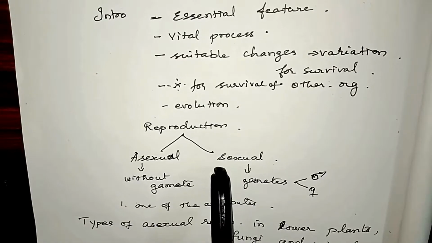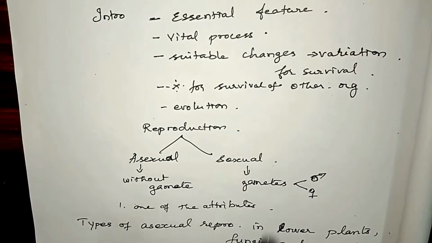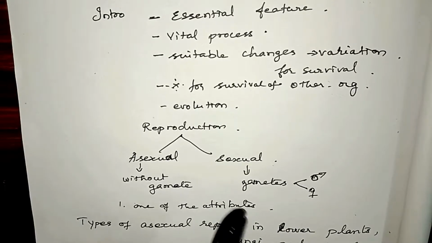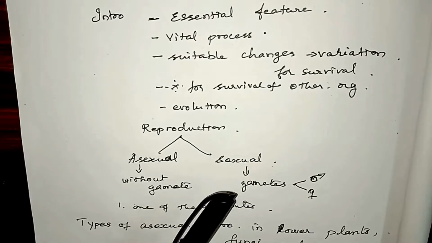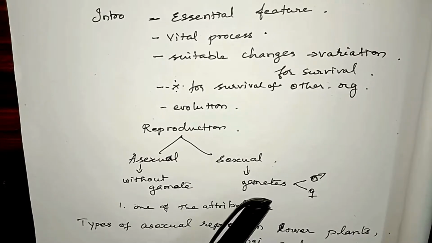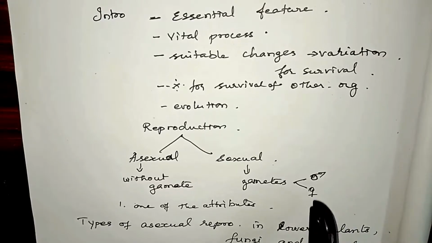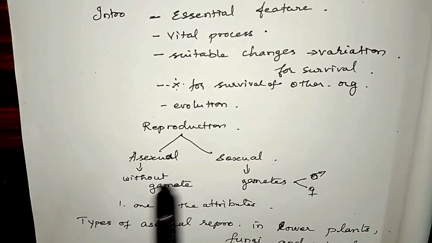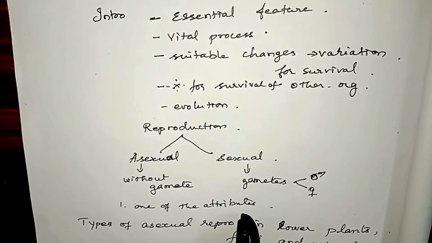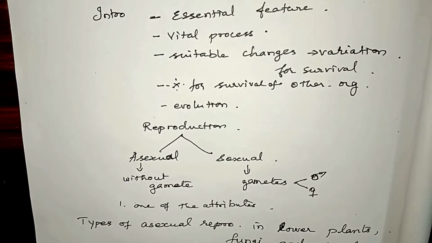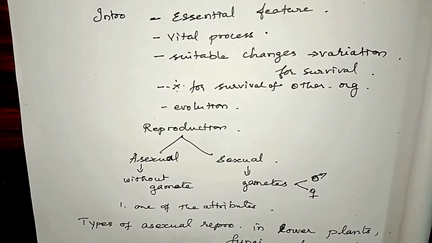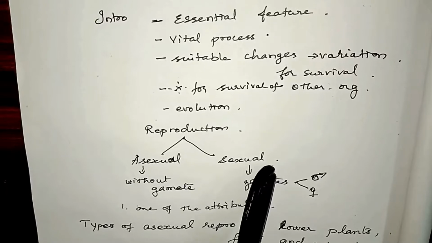What do you mean by sexual reproduction? Sexual reproduction is a method in which living organisms reproduce with the help of gametes, male and female gametes. So reproduction is one of the attributes of living organisms. This we have learned in Unit 1 of 11th standard. So the types of reproduction are asexual and sexual.